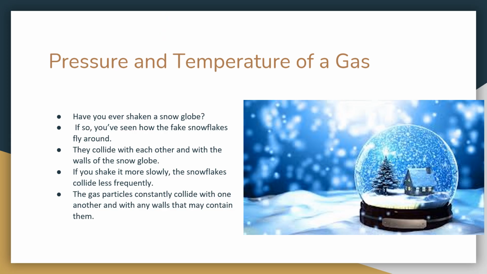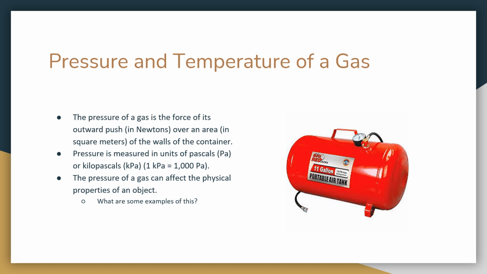Pressure and temperature of a gas. Have you ever shaken a snow globe? If so, you've seen how the fake snowflakes fly around. They collide with each other and with the walls of the snow globe. If you shake it more slowly, the snowflakes collide less frequently. The gas particles constantly collide with one another and with the walls that may contain them, similar to the snow globe.